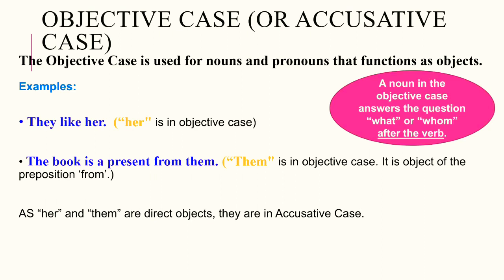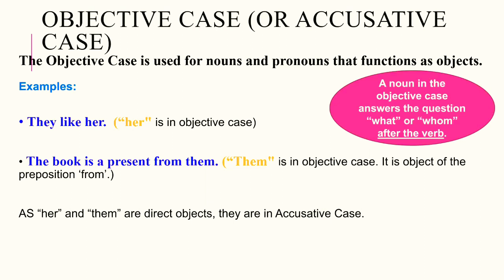Objective case or accusative case. The objective case is used for nouns and pronouns that function as objects. For example, they like her. Here the word her is in objective case.